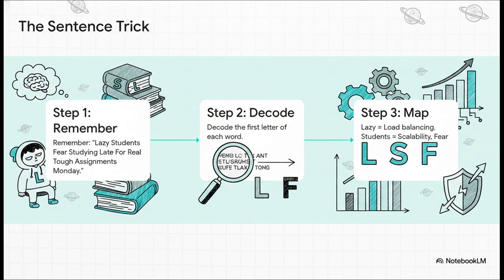First up, we have the sentence trick. I want you to burn this phrase into your brain. Lazy students fear studying late for real tough assignments Monday. I know, it sounds a little silly, but it's pure gold. The first letter of each word maps directly to one of our 10 features. L for lazy is load balancing, S for students is scalability, you get the idea. It's a simple but shockingly effective way to remember the list.